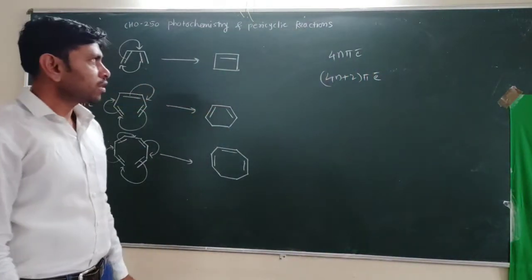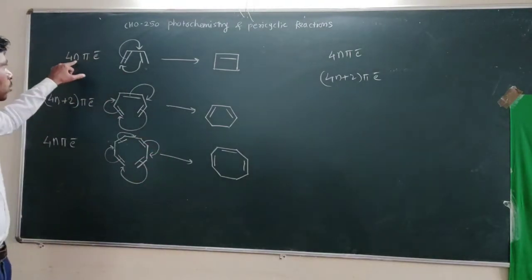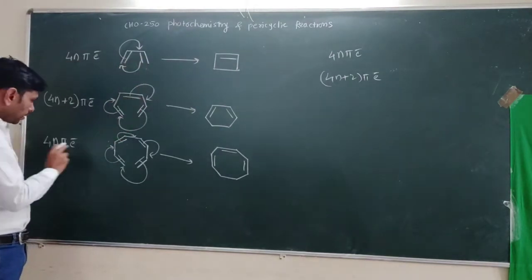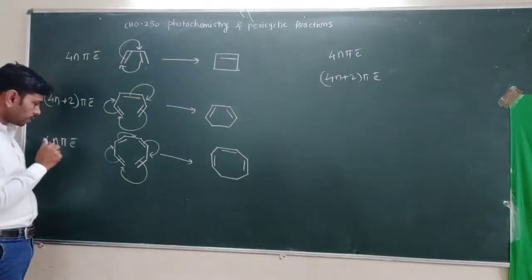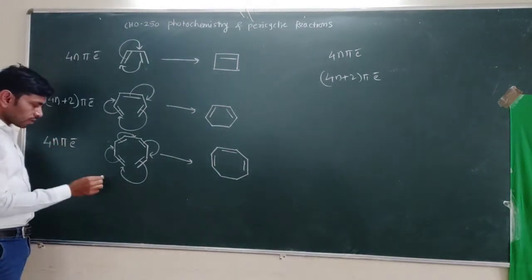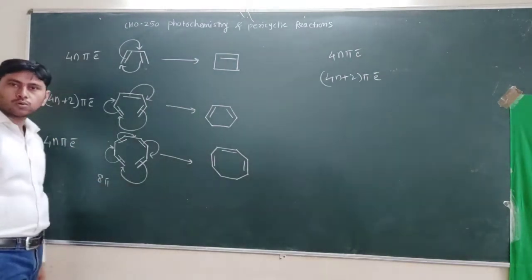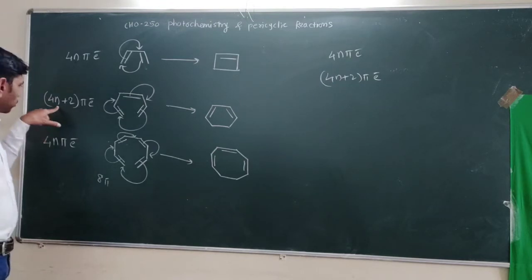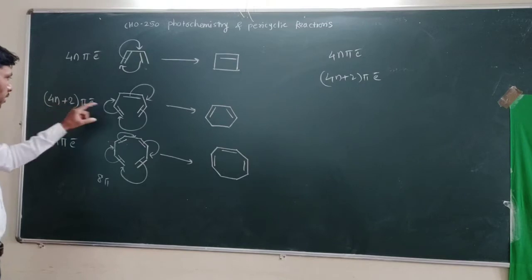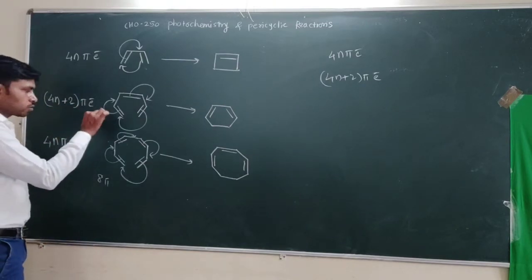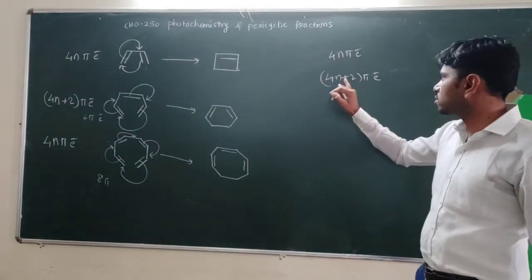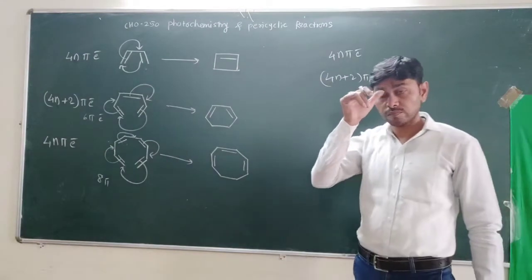Here, for the 4n pi electron system, n is equal to 1, so it is a 4 pi electron system. This is another 4n pi electron system, where n is equal to 2, that means a total of 8 pi electrons. For the 4n plus 2 pi electron system, n is equal to 1, so 4 into 1 plus 2 means a total of 6 pi electrons. So we have divided the systems into categories: 4n pi electron systems and 4n plus 2 pi electron systems.